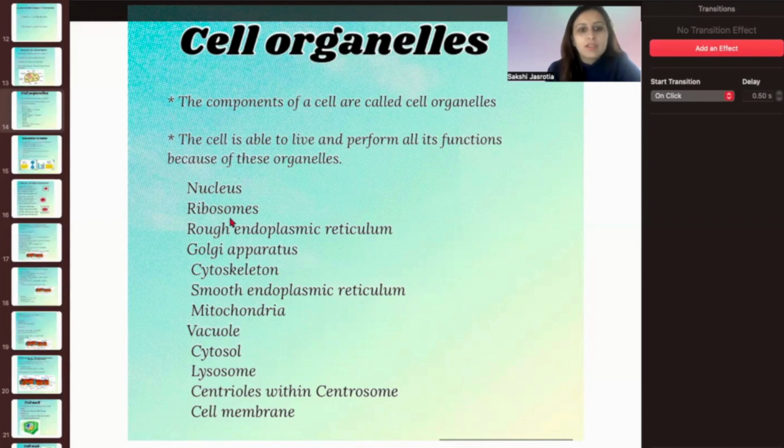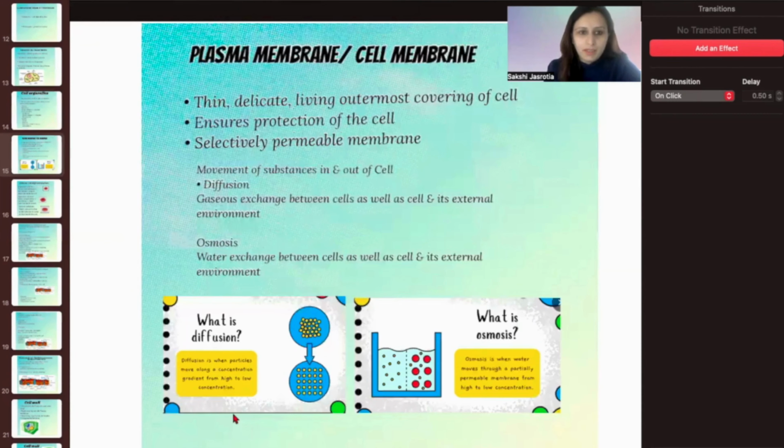The nucleus, the ribosome, rough endoplasmic reticulum, smooth endoplasmic reticulum, Golgi apparatus, cytoskeleton, mitochondria, vacuole, lysosome, centriole, and cell membrane. This is how a single cell survives by itself because of these organelles, and they have their specific roles to play in its life.